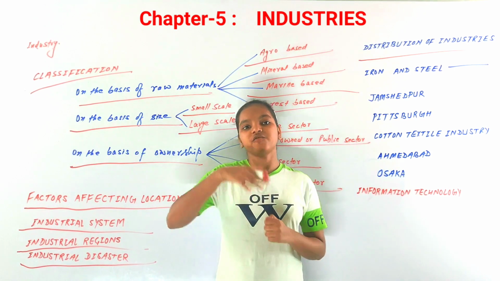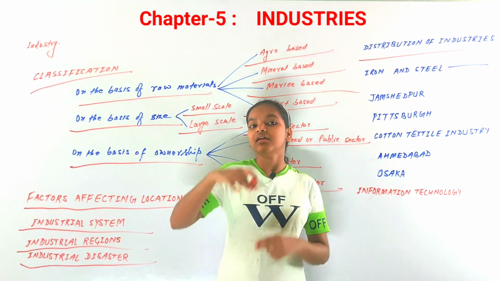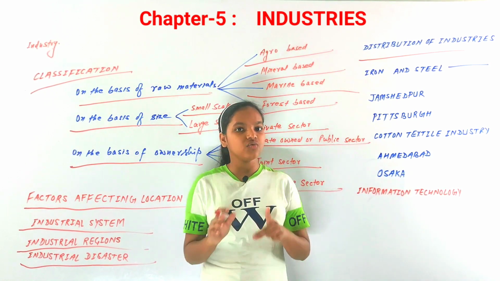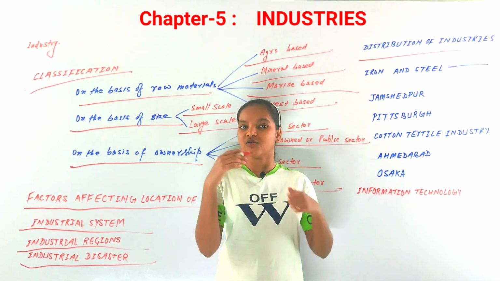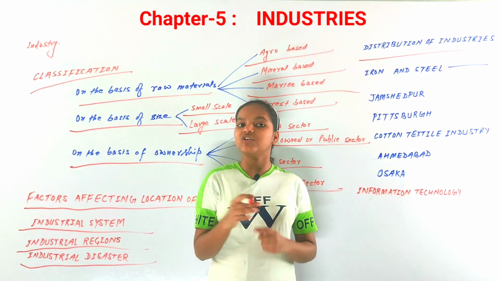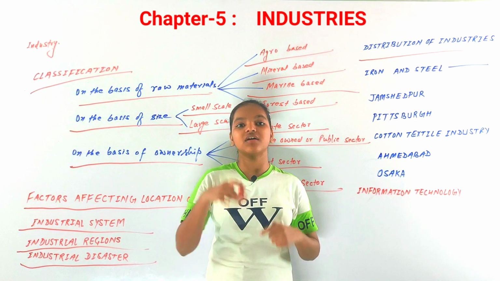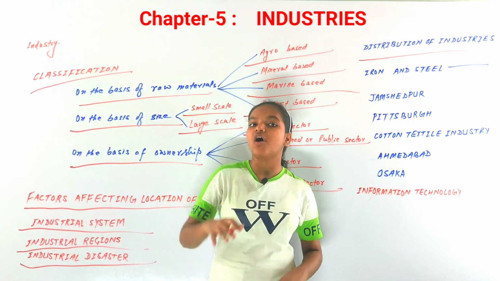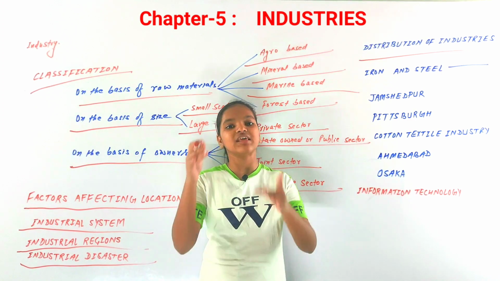The latest one, the information technology industries, are located in the Silicon Valley of Central California and the Bangalore region of India. These two regions are the regions of the world where information technology is located. Silicon Valley of California is in USA, and Bangalore is in India. Now we have seen the distribution of major industries. Now we will see them in depth by taking some examples.